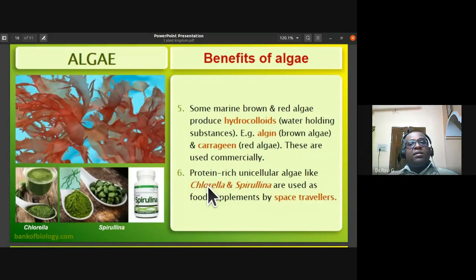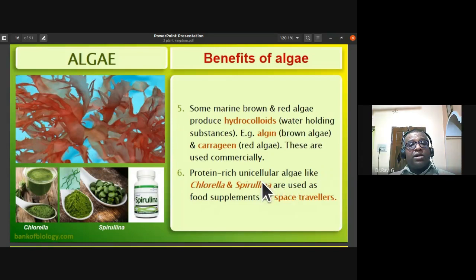Some marine brown and red algae produce hydrocolloids, which are water holding substances. Examples are algin in brown algae and carrageen in red algae. So these hydrocolloids are used commercially.